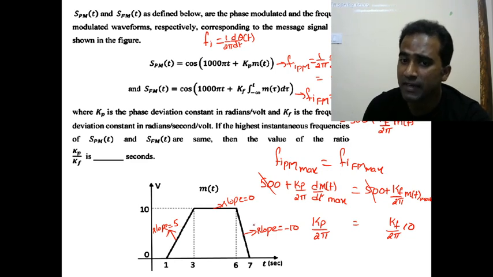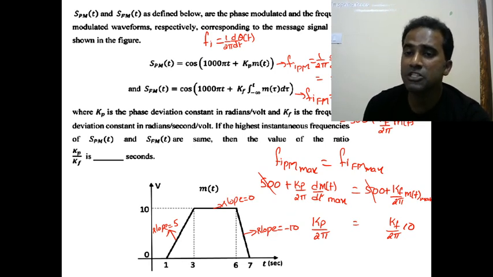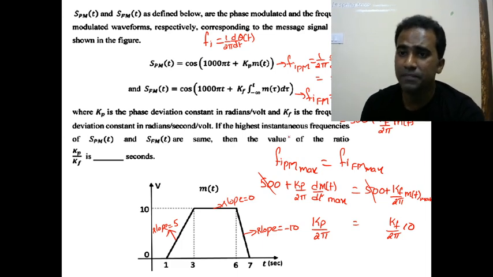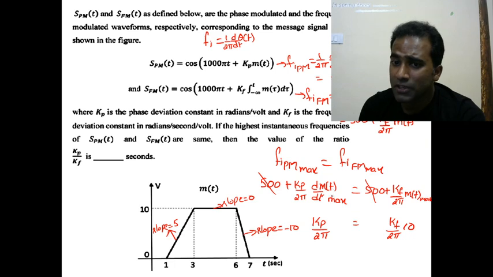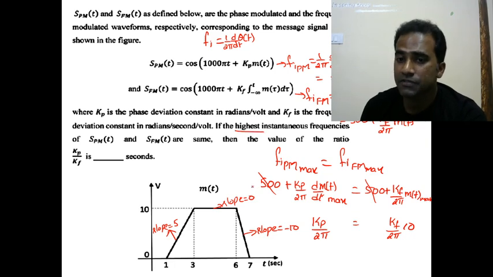Magnitude of this part is minus 10, but when d by dt of m of t is minus 10, instantaneous frequency is 500 minus kp by 2 pi into 10. Which means when d by dt of m of t is minus 10, we are not getting maximum instantaneous frequency. We are getting least instantaneous frequency. That's why it's not modulus, because they are talking about highest instantaneous frequency.